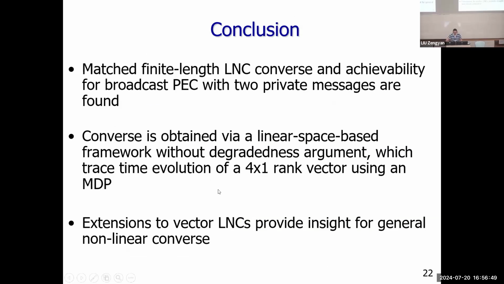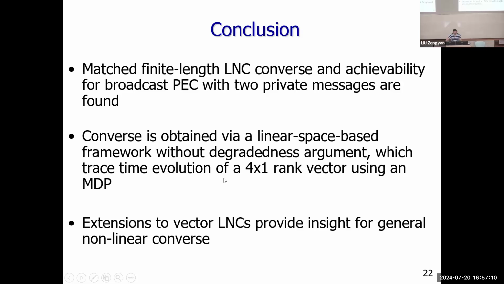So our conclusion is that we have a matched finite length LNC converse and achievability for the broadcast packet erasure channel with 2 private messages. The main point is that our converse is obtained without the degradedness arguments, and we use a linear space-based framework.